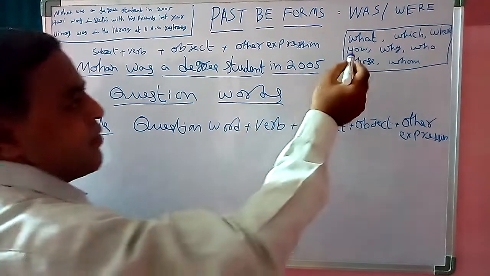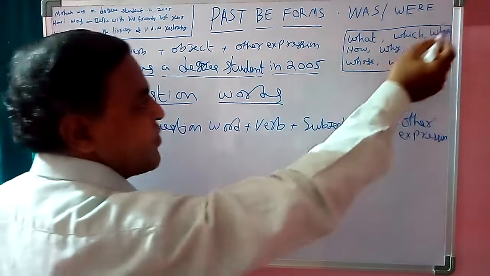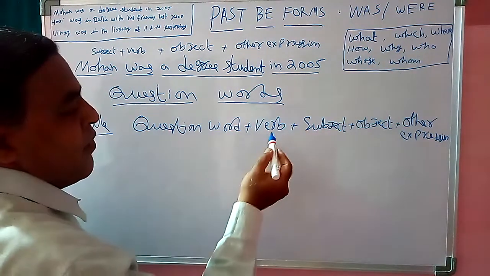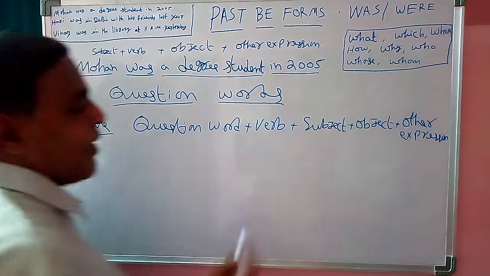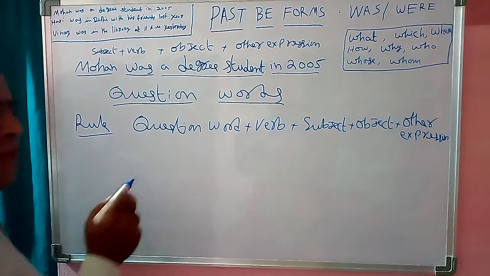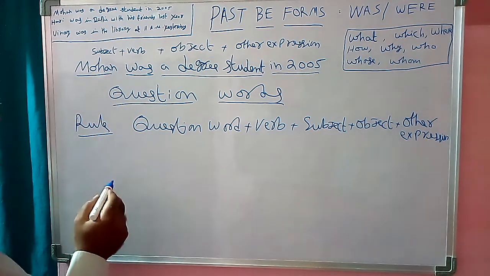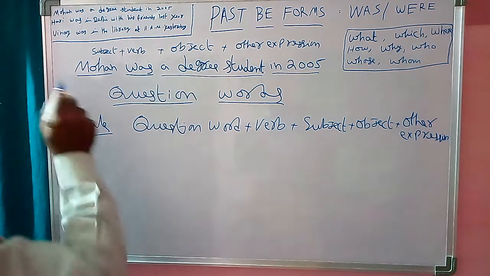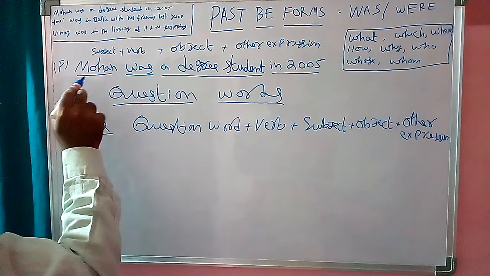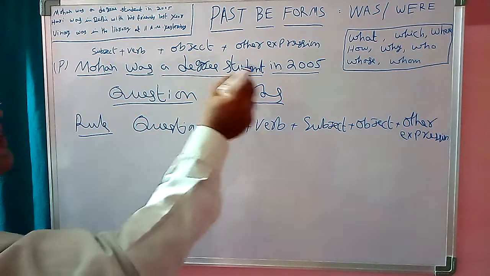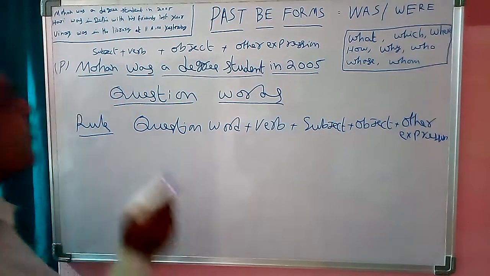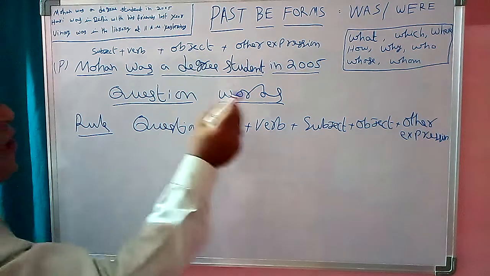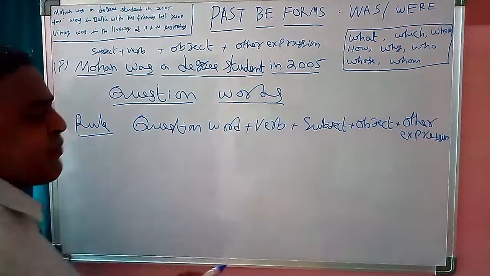Question words are what, which, where, how, why, who, whose, whom. Verbs are was, were. So now I am going to write a question. Before writing the question, we should see the positive statement. What is the positive statement here? Mohan was a degree student in 2005. Mohan is the subject, was is the verb, a degree student is the object, in 2005 is the other expression.